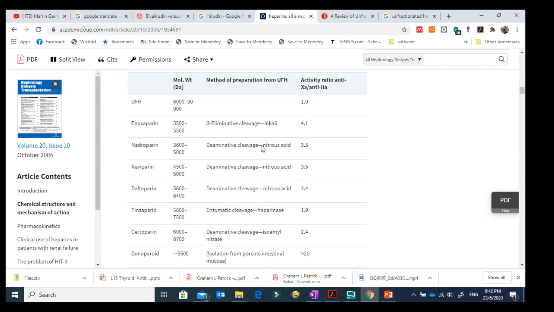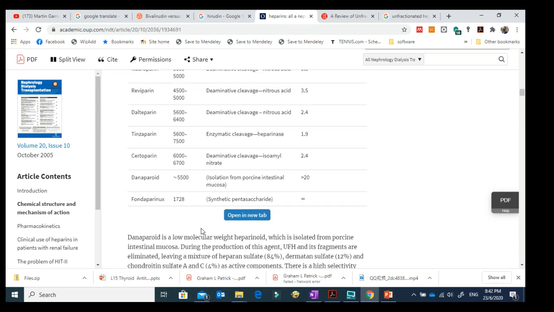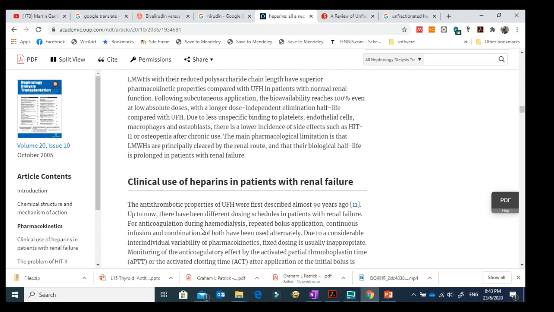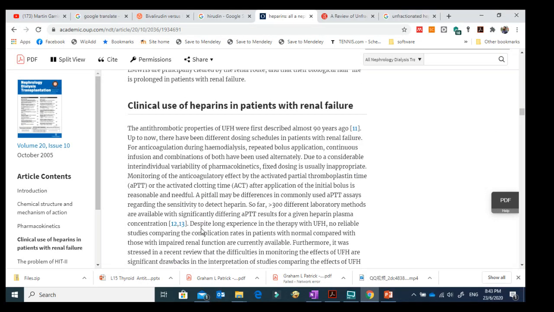Whereas those with low molecular weight include enoxaparin, nadroparin, and a list of other drugs, and usually we give low molecular weight heparin. So that's a good article, talking about different kinds of heparin and how they are eliminated. The important thing is the clinical use of heparin in patients with renal failure. We need to monitor, whether we give unfractionated or low molecular weight heparin, the patient's kidney.